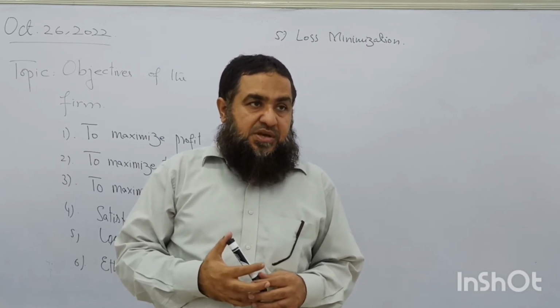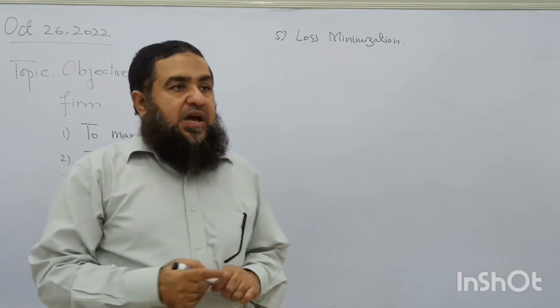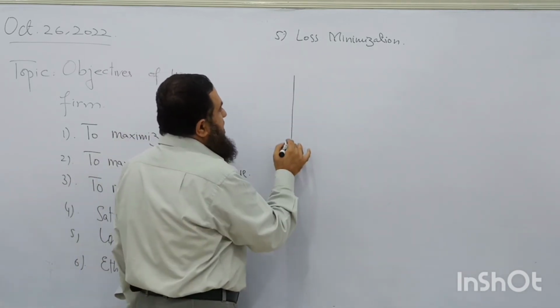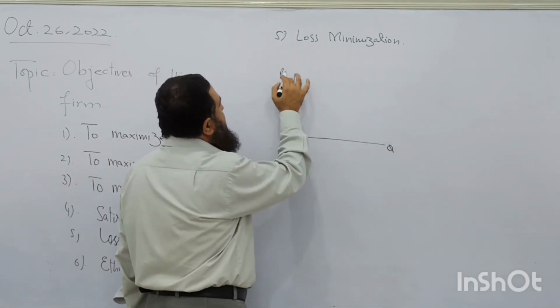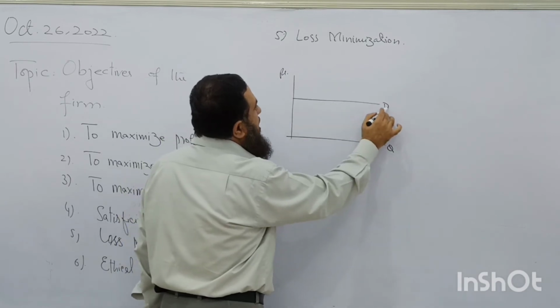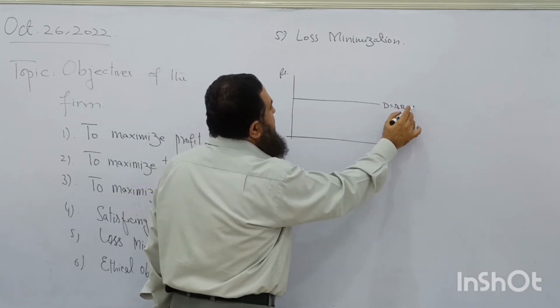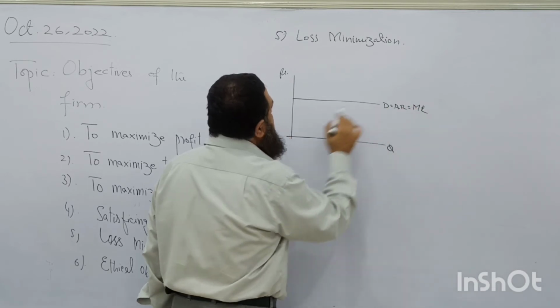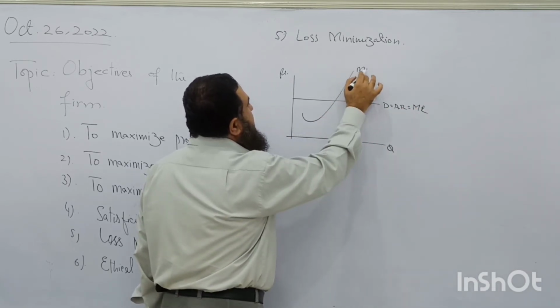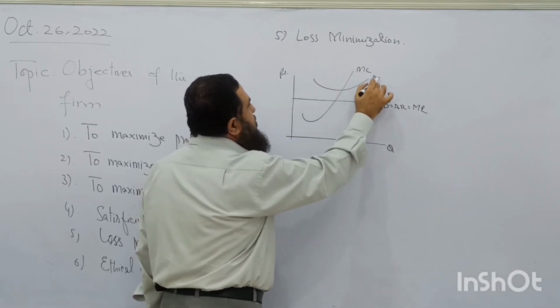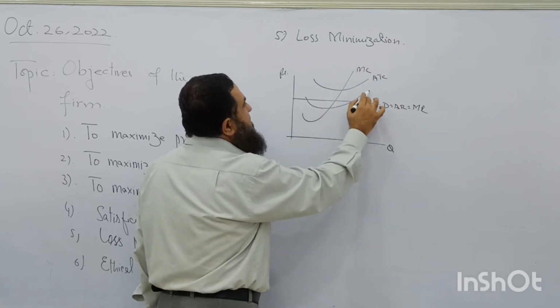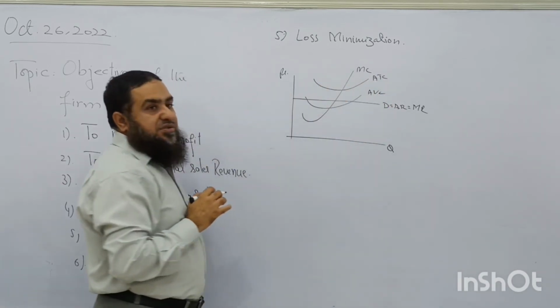For example, I gave you the explanation about perfect competition, if you remember, during the short run. This is average revenue, this is the marginal revenue. Now the price is like this, where average total cost is higher, and this is the average variable cost.